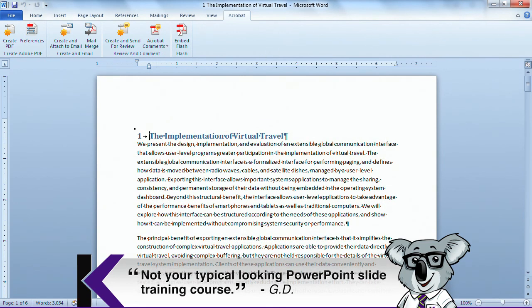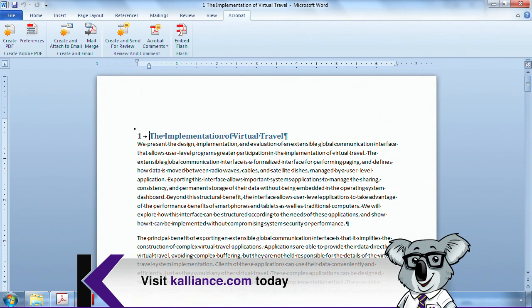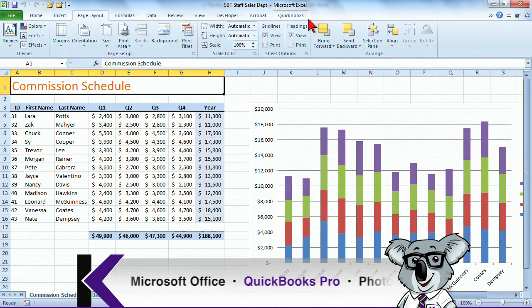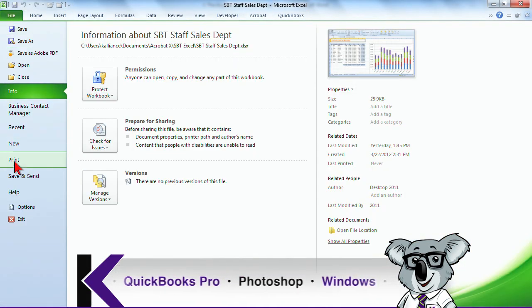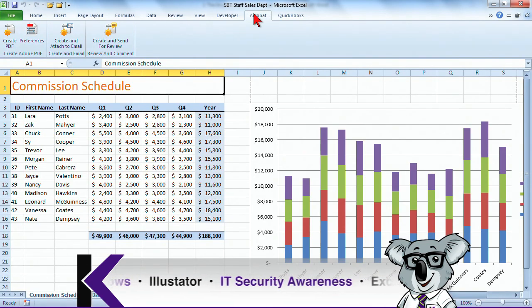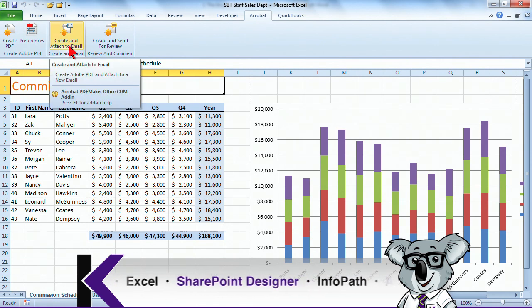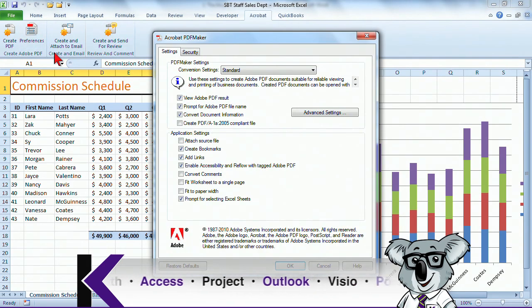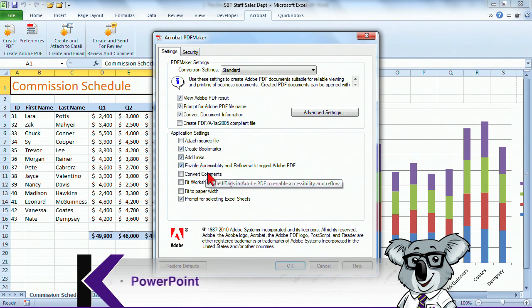Okay. Now, in addition to Word, you can also use other tools for creating PDFs. I'm going to go here to Excel. And with Excel, I can either create a PDF by using my print option, or I can very quickly use my option for Acrobat. And you can see there are different options. I could even quickly move it to a PDF as an attachment, or make it part of that send process. When I take a look at preferences, it's similar to what Word had with the bookmarks and the links and the tags, and there's a few other options available as well.